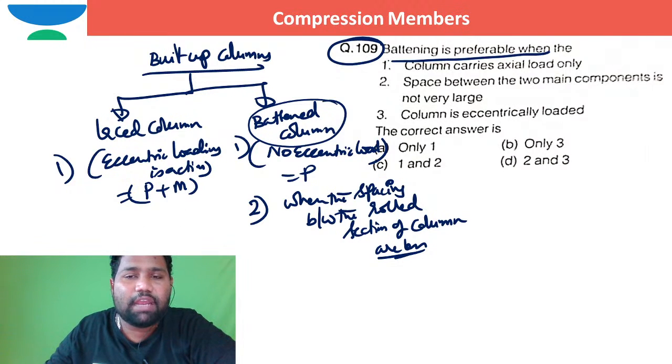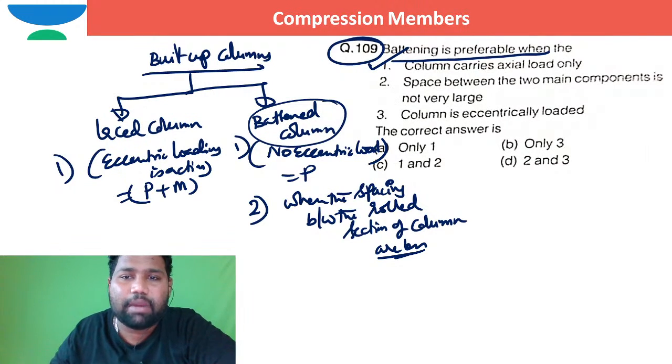So shall I pick when the battening is preferred? When the column carries axial load only. Yes, when there is only axial load or no eccentric load, in such case I can prefer battening. Yes, the first option, I mean the first statement, is correct.